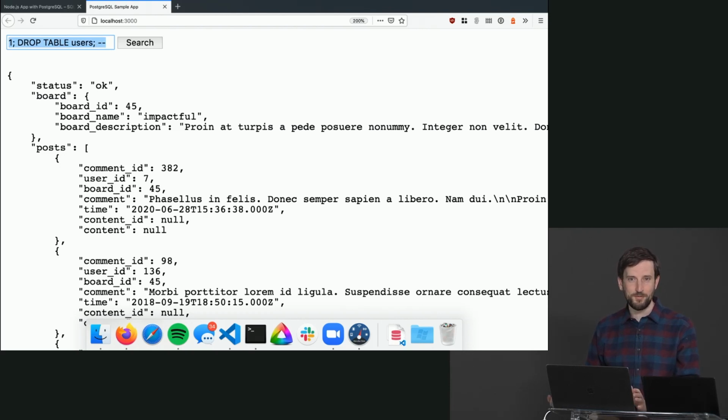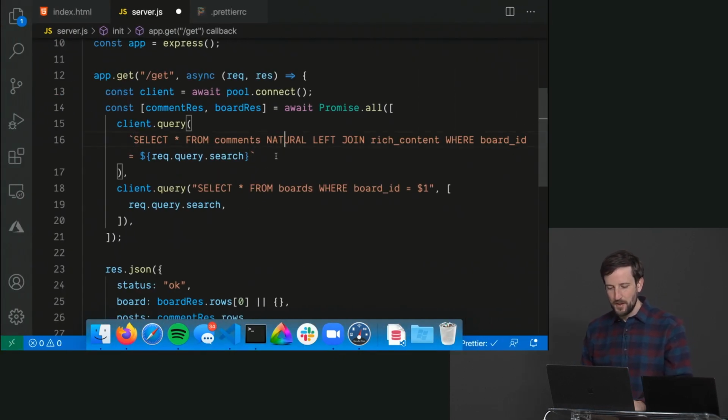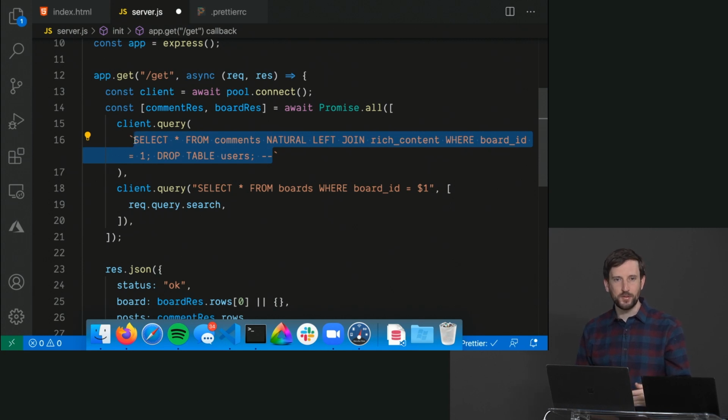I'm not going to do it because it would literally wreck my database right now. But let's just replace it here. What happens if I put that into my query? That's going to drop my users table, right? It's going to delete everything that I have in that particular database. That's a huge problem.